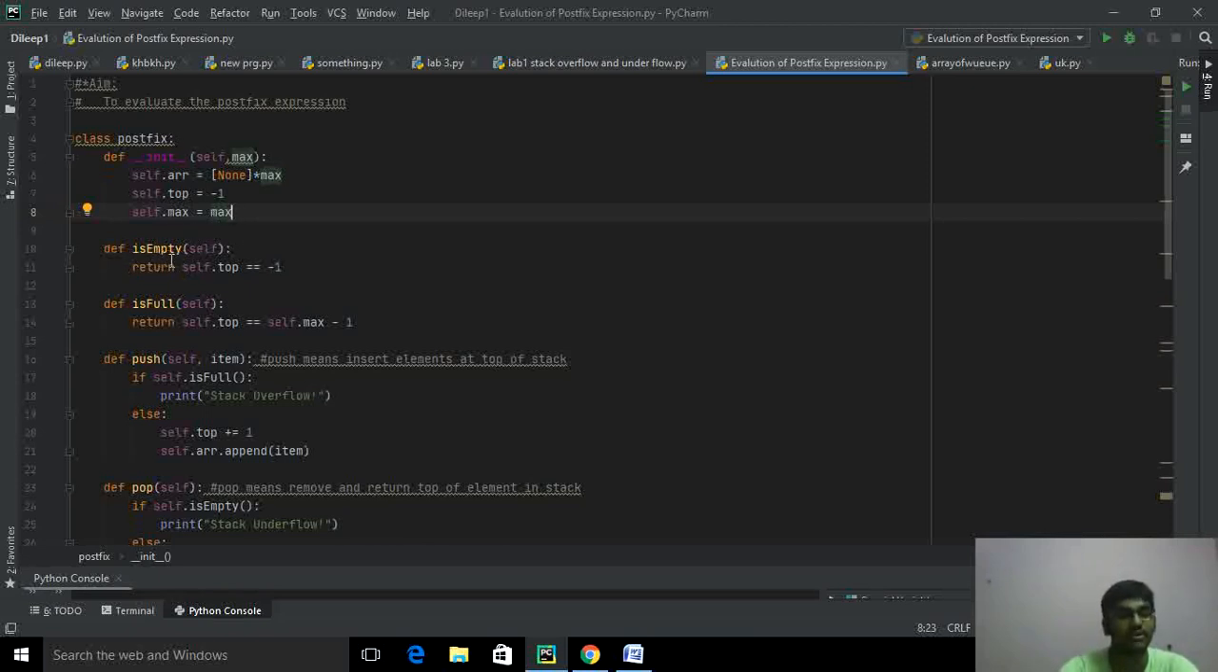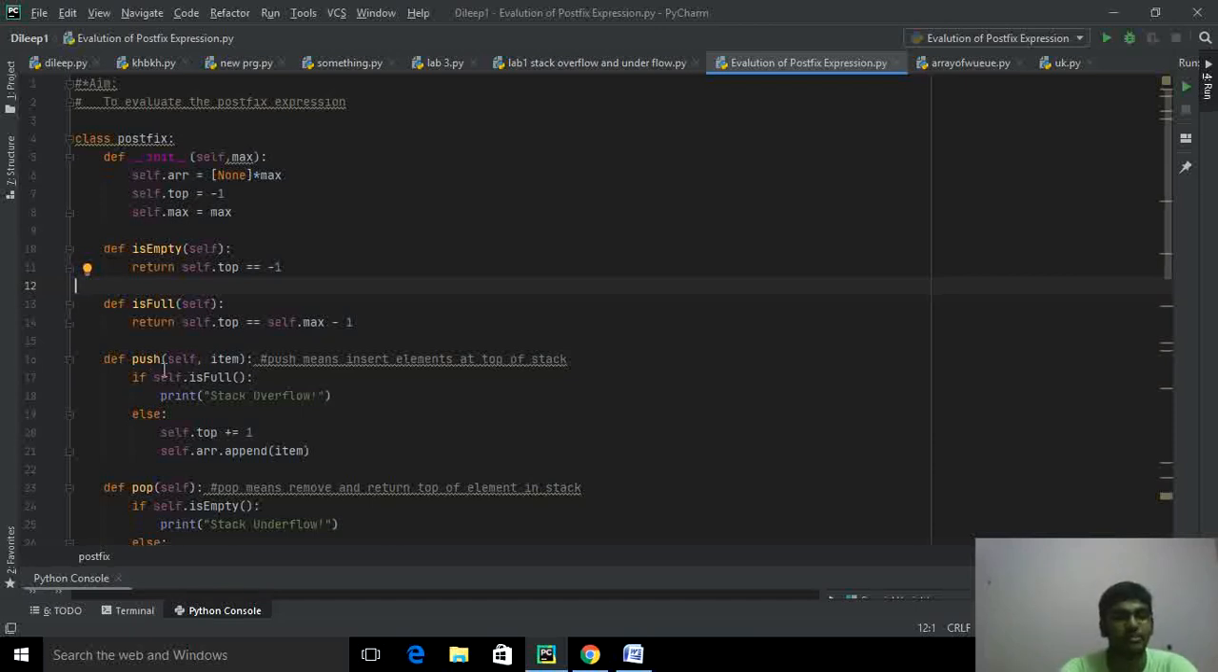Okay, we'll define a function called isEmpty with self. It will return self.top double equal to -1, to know whether the stack is empty or not. We'll define a function named isFull. It will return whether the stack is full or not. To know that, it will return self.top double equal to self.max - 1, because the index will start from 0. That's why we write -1.